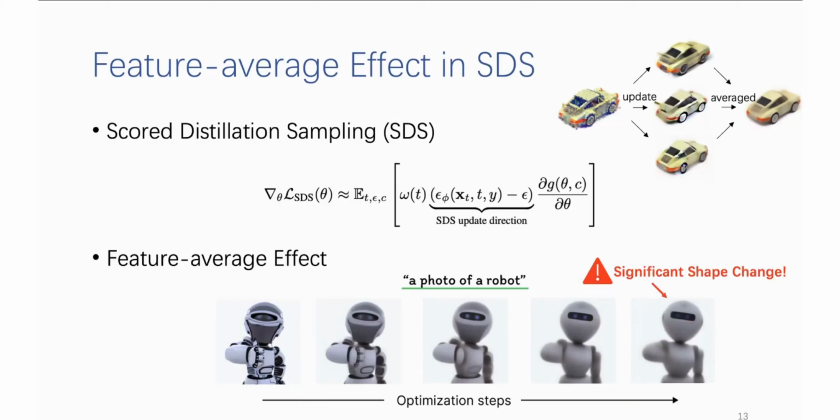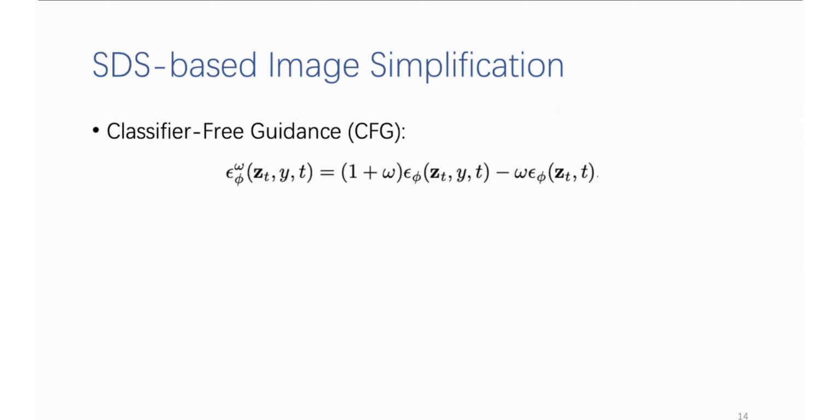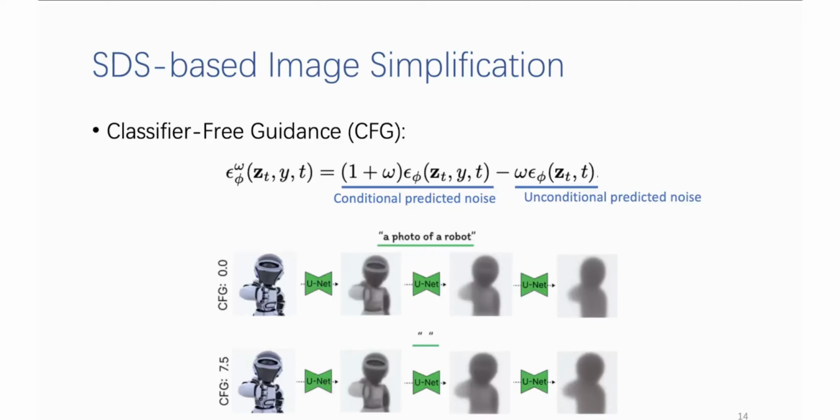But as we see here, the general SDS will cause significant shape change. So we refine this by utilizing classifier-free guidance. The basic idea is to turn off the conditional prediction noise by setting the CFG scale to 0 or setting the text prompt to an empty string, so the structure can be maintained better.